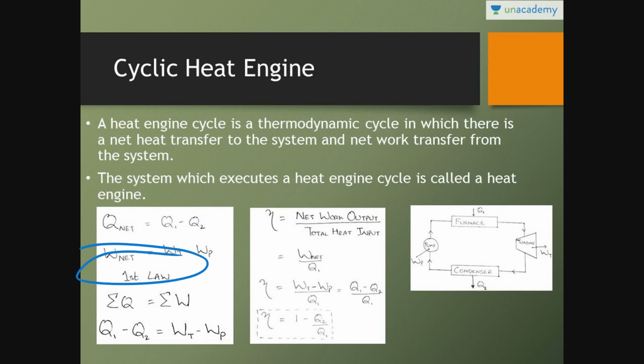From the first law, in a thermodynamic cycle, we know that the net heat transfer is equal to net work transfer. Sigma Q is equal to sigma W. Q1 minus Q2 is equal to WT minus WP. If you want to calculate the efficiency of a thermodynamic cycle, we have to find net work output upon total heat input. As you already know, efficiency is always net work output upon heat input. So what is the net work output? Net work output would be WT minus WP, work done by the turbine minus work done on the pump, divided by total heat input. So WT minus WP upon Q1.